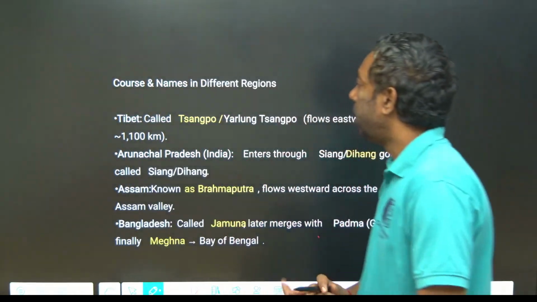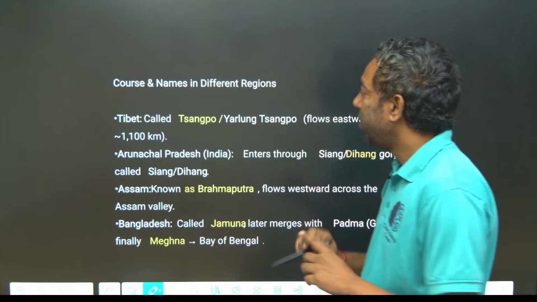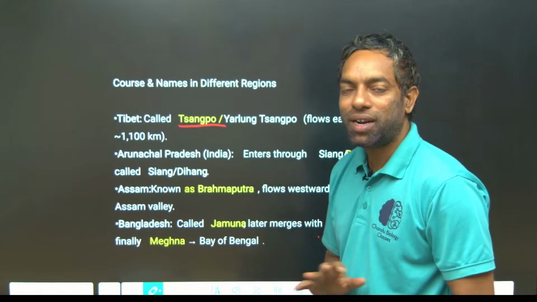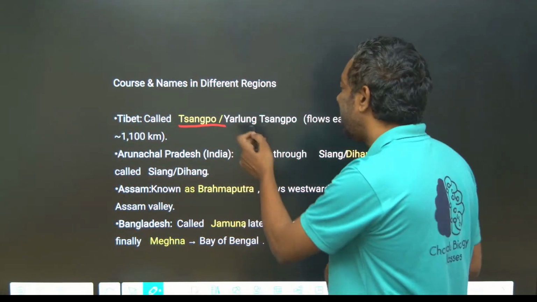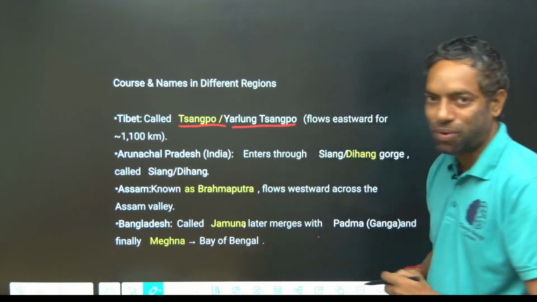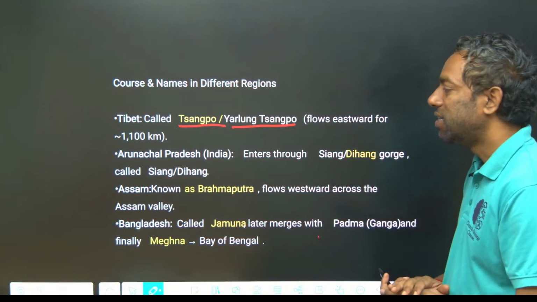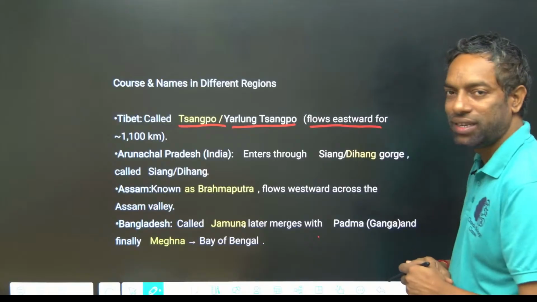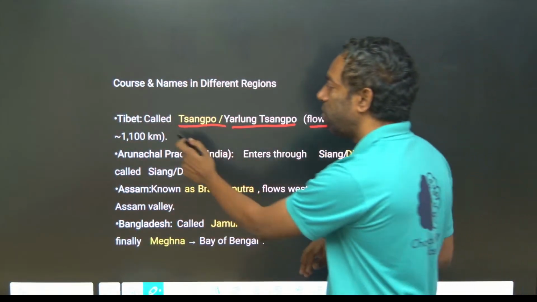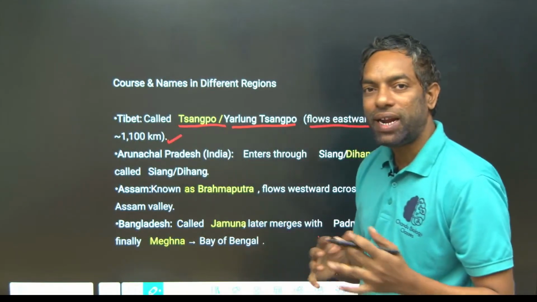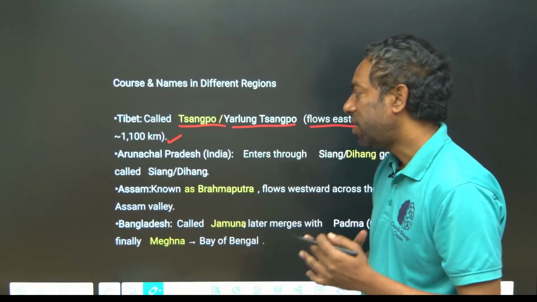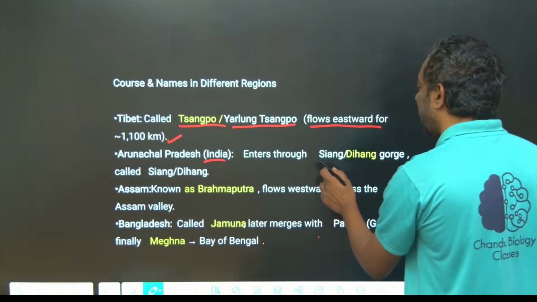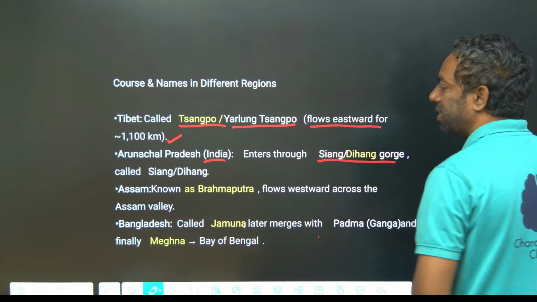In Tibet, the Brahmaputra is called Tsangpo. There is another name, Erlang Sangpo. It flows eastward for 1100 kilometers and finally reaches Arunachal Pradesh, India, entering the Dihang gorge.